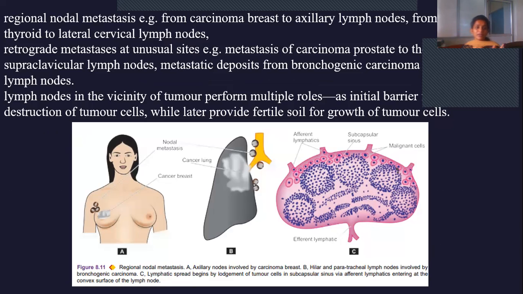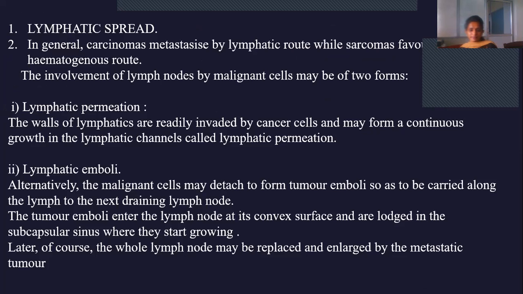Retrograde metastasis goes to subclavicular lymph nodes. Initially, the lymph nodes act as a barrier and do not allow tumor cells to enter. Once that barrier is damaged, the tumor gains access. Once it has entered, our lymphatic cells try to destroy it. If it still survives, it will provide fertile soil for the growth of tumor cells. So this is all about lymphatic spread.